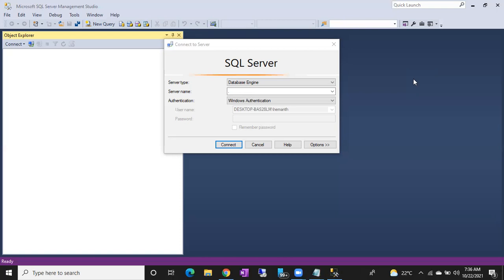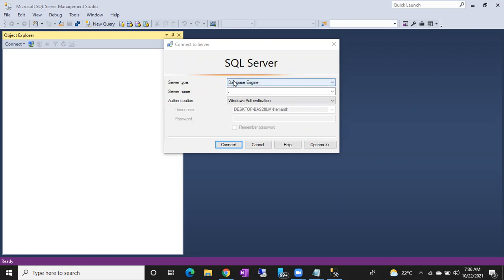If you want to talk with the SQL Server, we'll use Management Studio, and our work will be 90% on Management Studio only. Whatever you want to do, if you want to write queries or anything else, we are going to do it from Management Studio. You have to install Management Studio separately. So I'm connecting to the server.